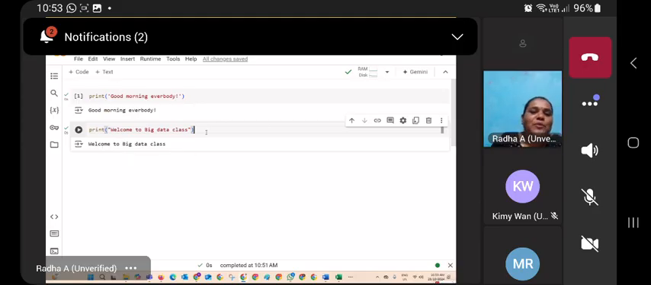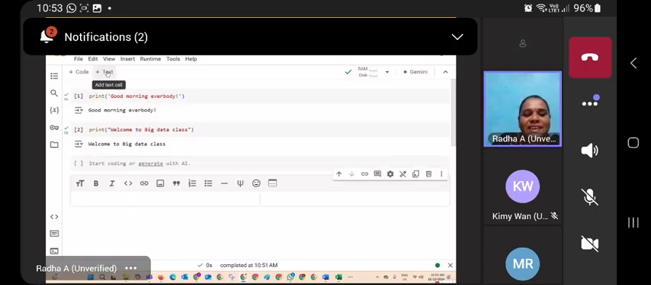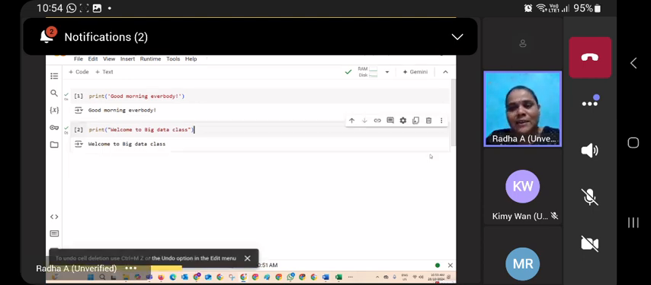Okay. Now I go for adding one more code window. Before this code window, I want to add one text window. In this text window, I want to give the title of the particular program. For example, let me give the title. If you want to delete this window, you can click the delete button. If you don't want this window, just click the delete button.